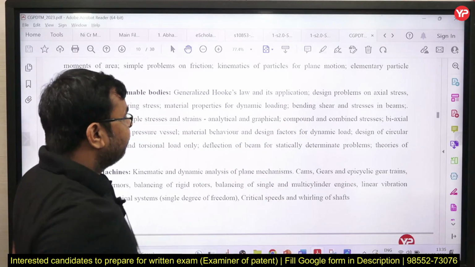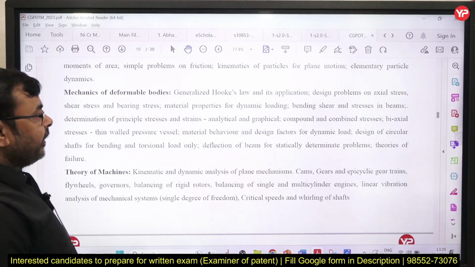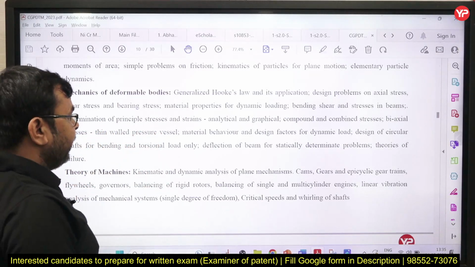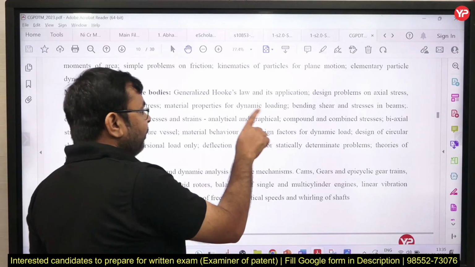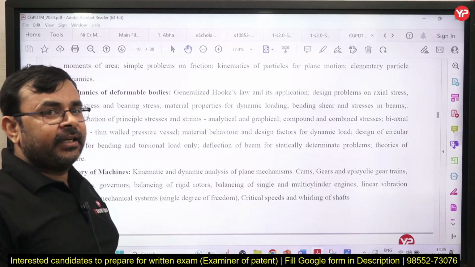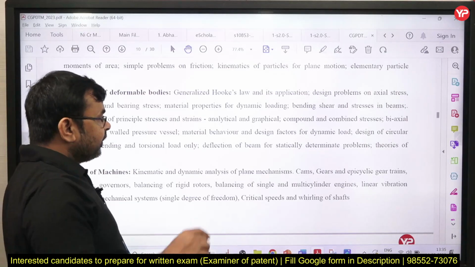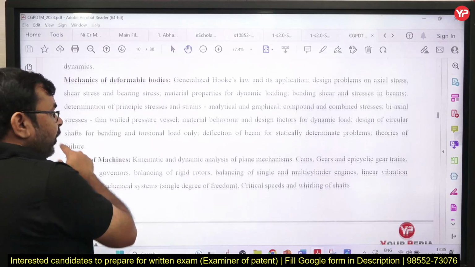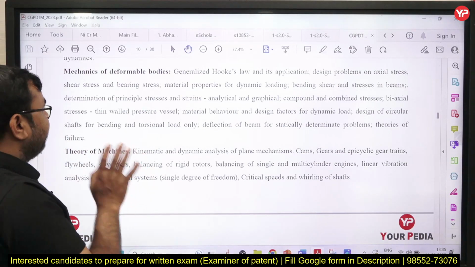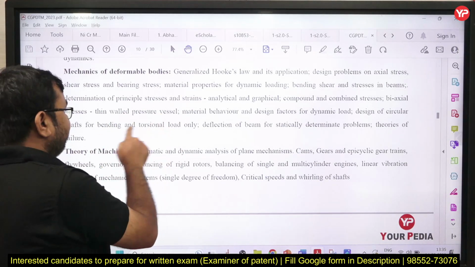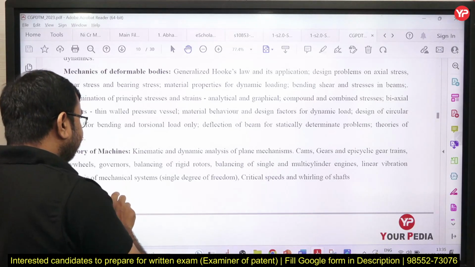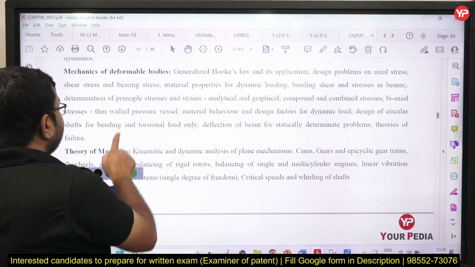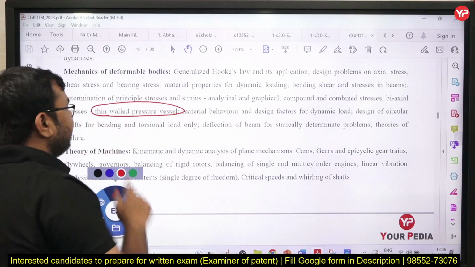And bending, shear and stresses in beams, determination of principal stresses, strain, analytical and graphical method, means Mohr circle and analytical method for studying combined stresses, compound and combined stresses for biaxial stress. Only biaxial stress is given in your syllabus. Thin walled pressure vessel, you can see here only thin walled pressure vessel is given. So don't read thick pressure vessel, is that clear?